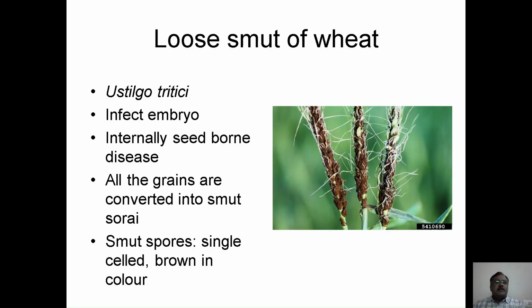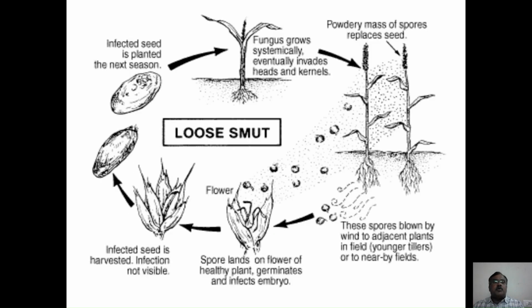The next important disease is loose smut of wheat, which is caused by Ustilago tritici, which is mentioned as an internally seed-borne disease. Why? Because it infects the embryo and remains in the embryo as a dormant mycelium, and all the grains in the earhead are completely converted into smut sori, and these smut sori contain spores, which are single-celled and brown in color, mentioned as smut spores or teliospores. And here the life cycle repeats.